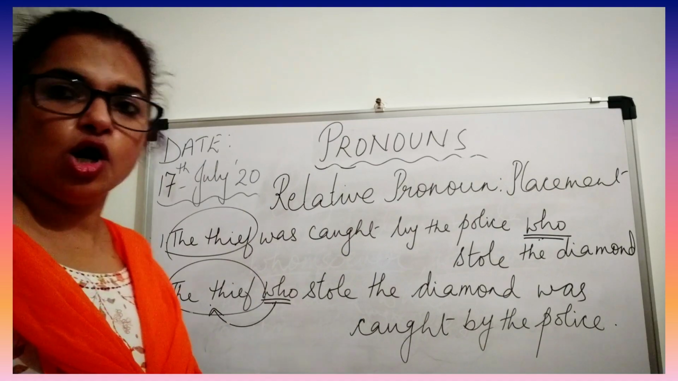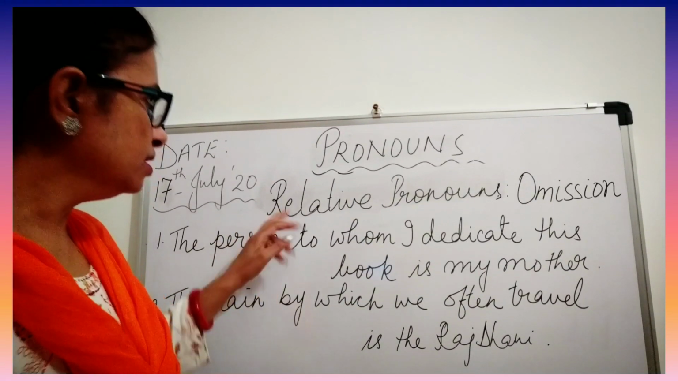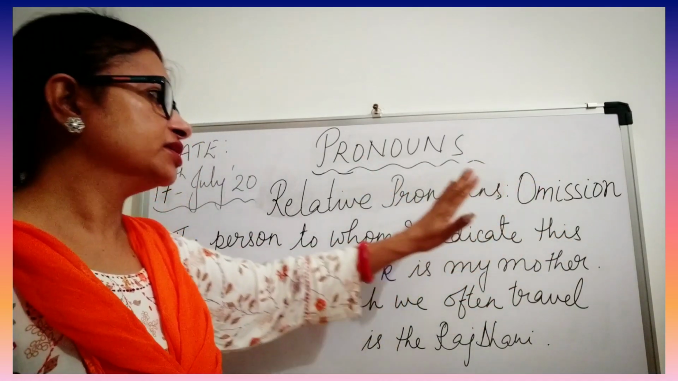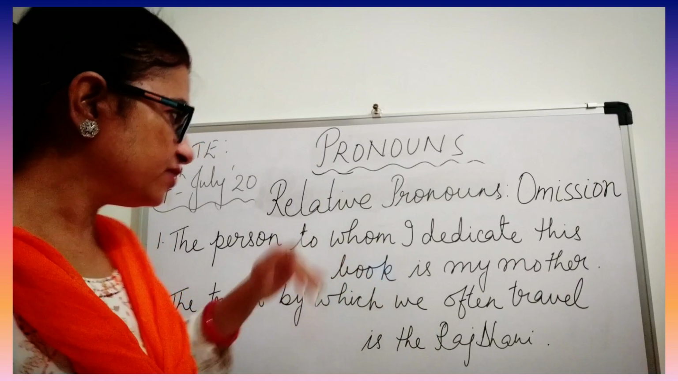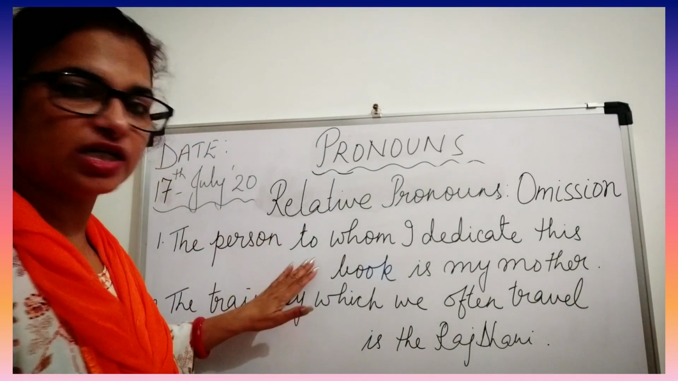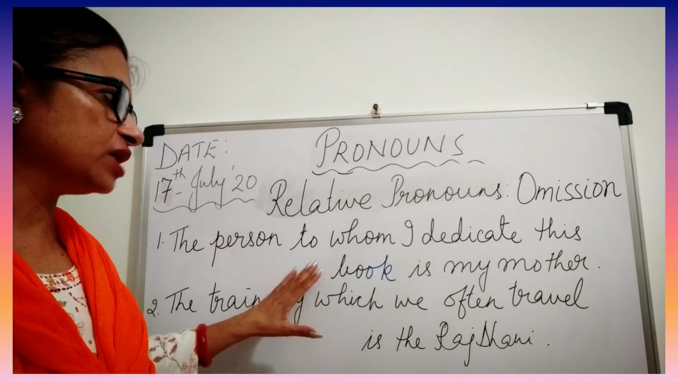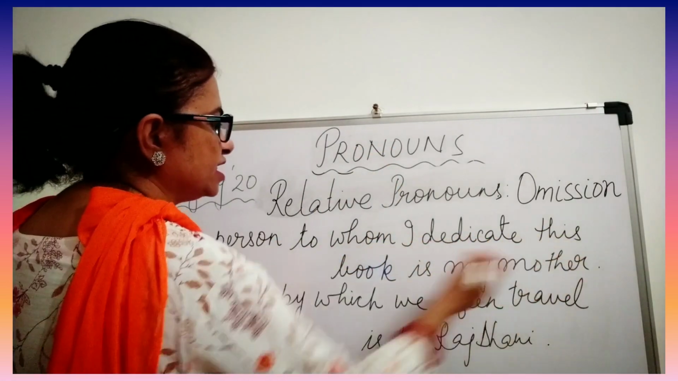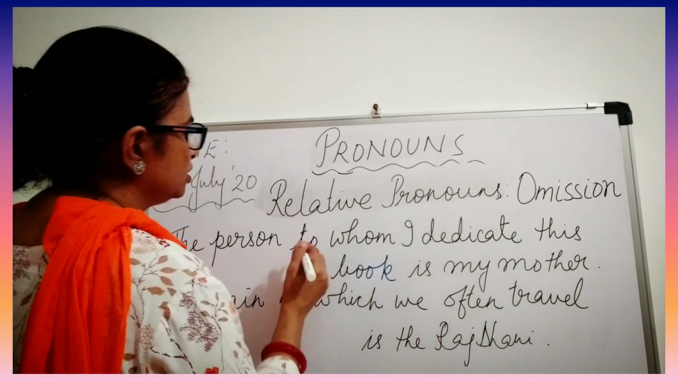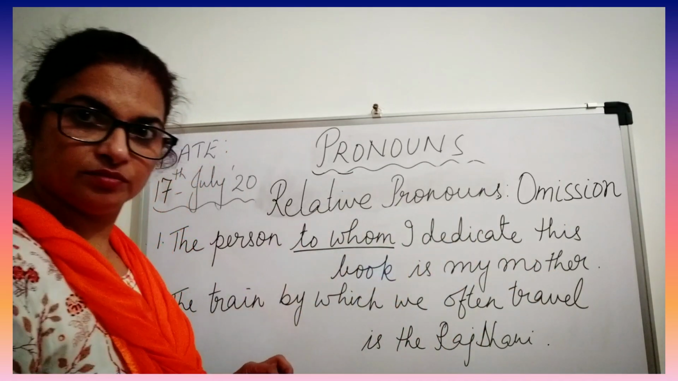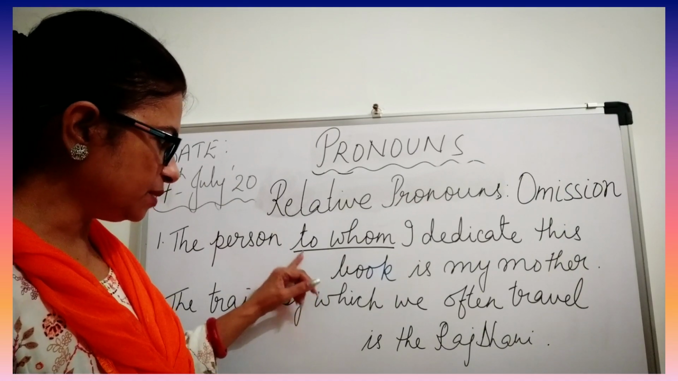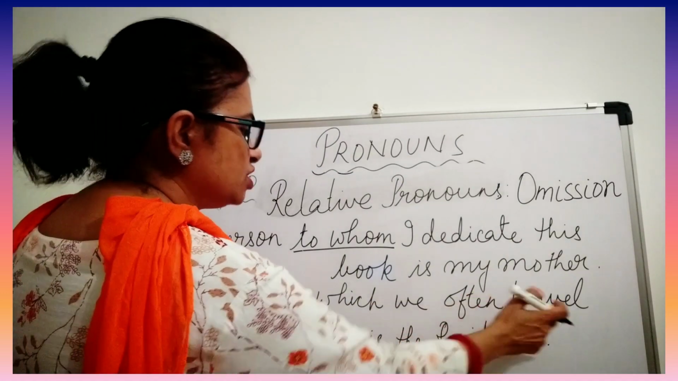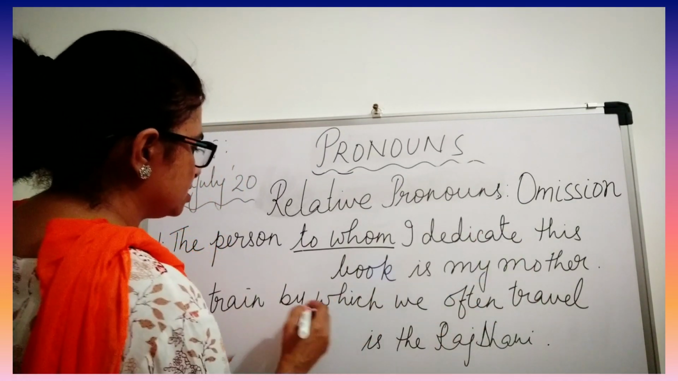Now one more is omission. Let us understand relative pronoun omission. Sometimes we can omit relative pronouns from a sentence. For example, these are the two sentences in your book. You can note down and mark them in the book. The person to whom I dedicate this book is my mother. So, to whom? This is a preposition. Now same thing: the train by which we often travel is the Rajdhani Express. So, by which.